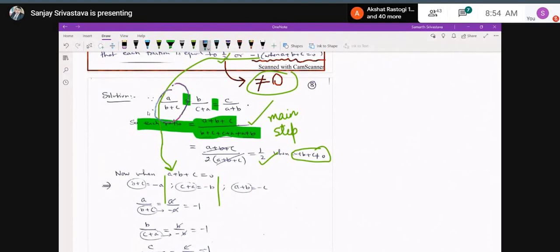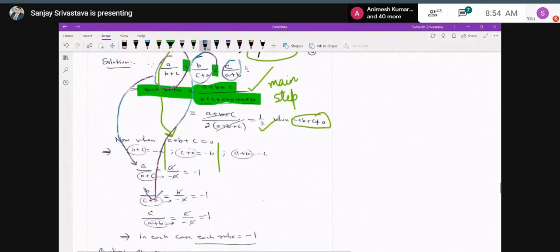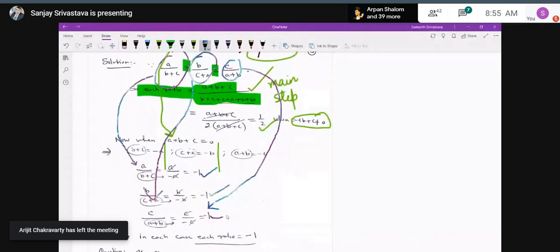Similarly, in the second fraction, B upon C plus A, what is the value of C plus A? I have written -b. So B and -b will be cancelled. Result will be -1. And similarly, for the third fraction, C upon A plus B, value of A plus B, which we have already found as -c. So C and -c will be cancelled. Result will be -1. So you are observing that the value of all the fractions is coming as -1.